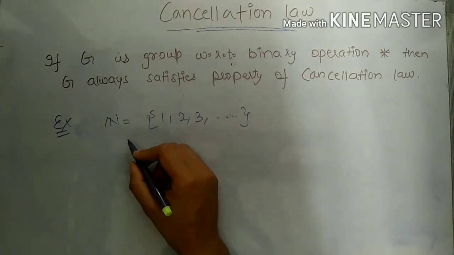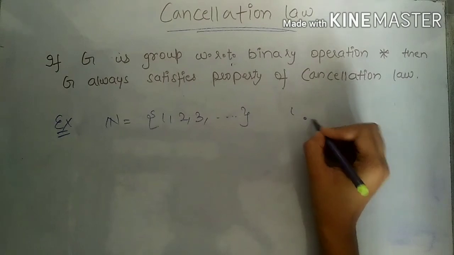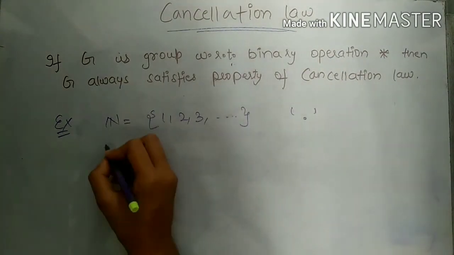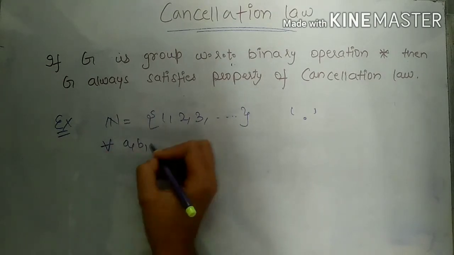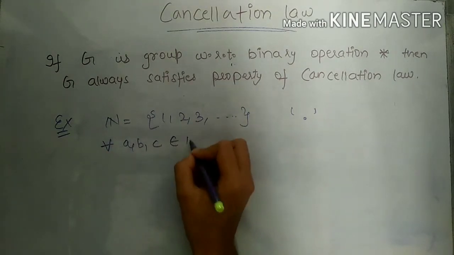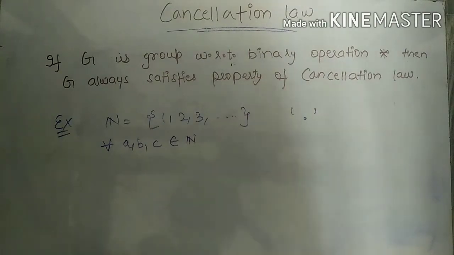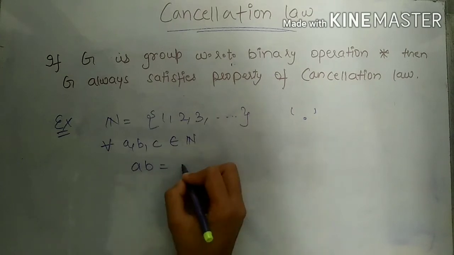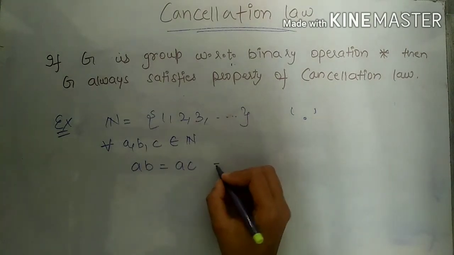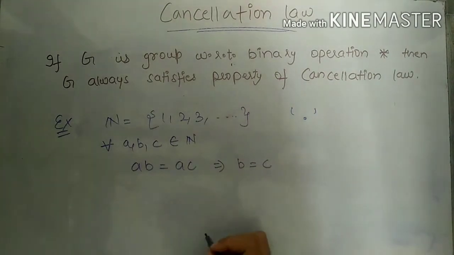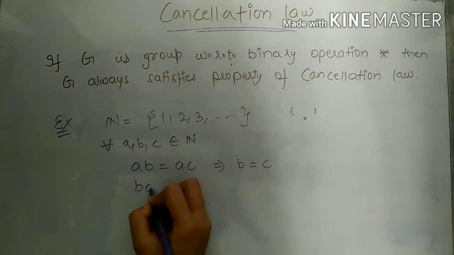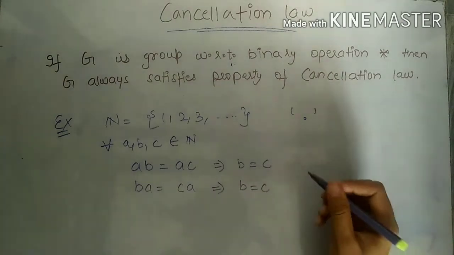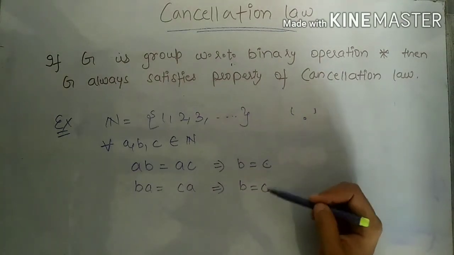Let's take the set of natural numbers and define the operation of multiplication on this set. We know if we take any three natural numbers A, B, C from the set of natural numbers, and they satisfy AB is equal to AC, then it will always imply B is equal to C. Similarly, if we are given that BA is equal to CA, then it will always imply B is equal to C. You can take any three natural numbers, they will always satisfy this property.